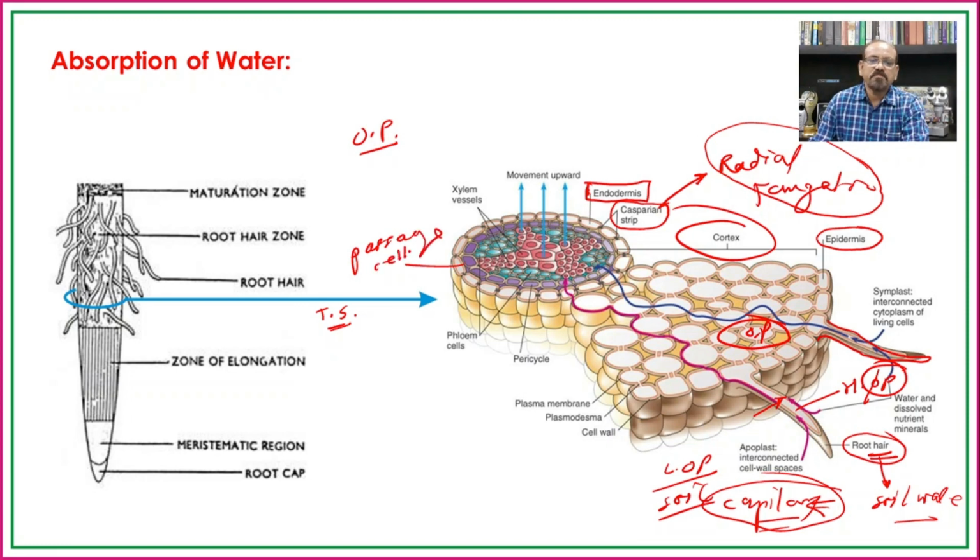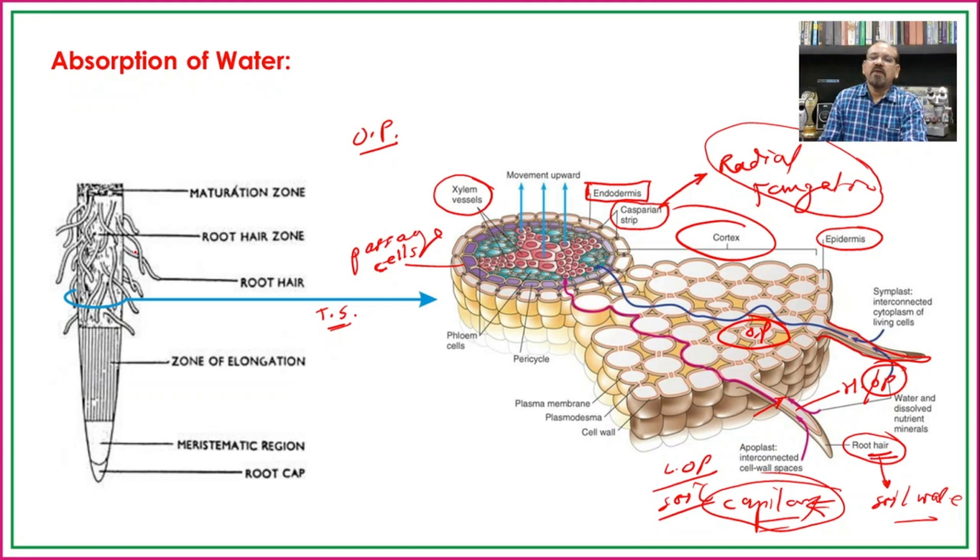These passage cells allow the water to enter through the endodermis into the pericycle, and from the pericycle finally the water reaches the xylem vessels.